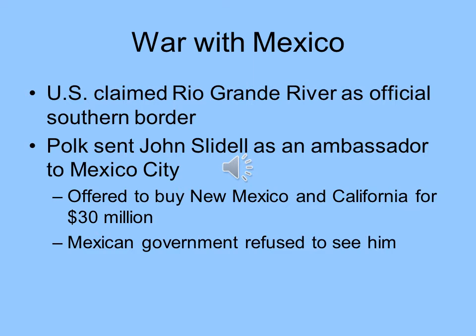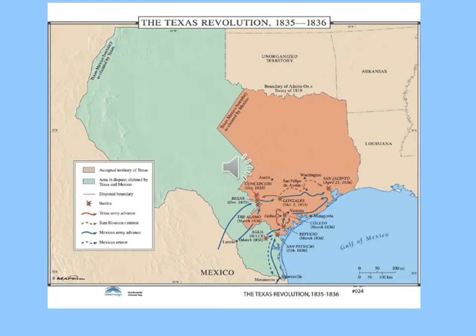And the Mexican government refused to see him. A lot of it had to do with the poor relation between the United States and Mexico, a great deal of which had to do with the whole Texas issue.